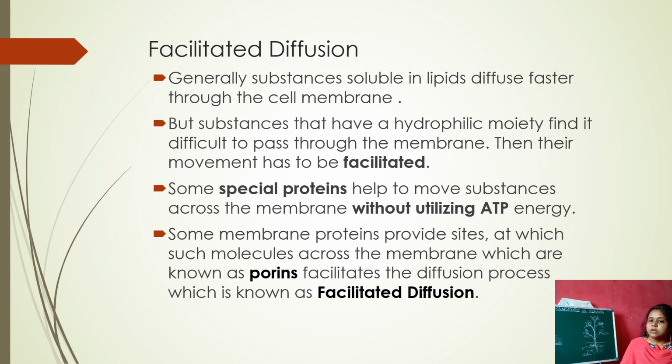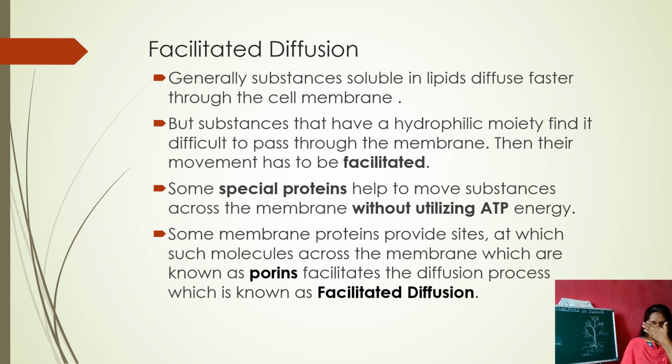The proteins which help in this facilitated diffusion are nothing but the porins. Some special proteins help to move substances across the membrane without utilizing ATP energy. Here no ATP is utilized. Some membrane proteins provide sites at which such molecules cross the membrane; these are known as porins, and they facilitate the diffusion process, which is known as facilitated diffusion.